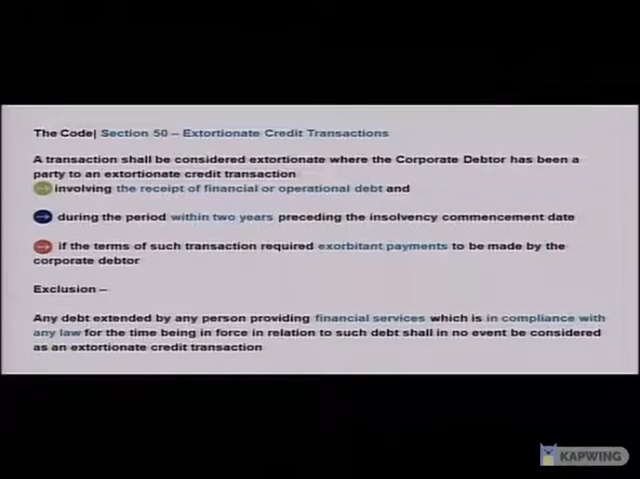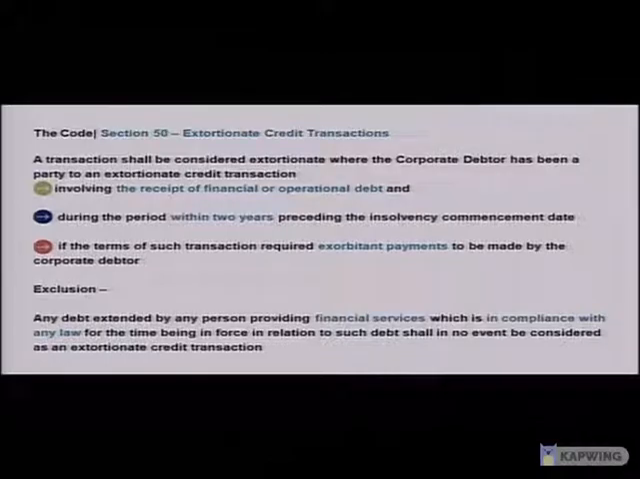I'll be dividing the discussion into three parts. We will talk about the legal definition of the provisions of the transaction in question. We'll discuss the practicality and the various scenarios, and then I will be taking you through the case study to understand the provisions of the section a bit better.